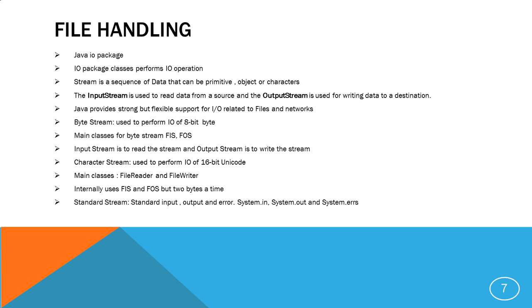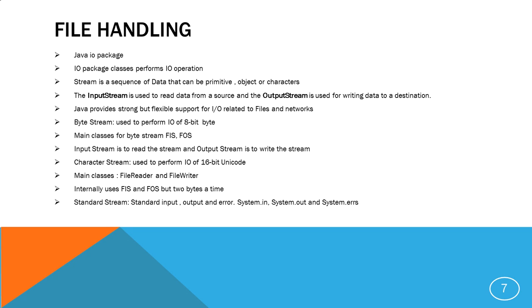So the Java IO package, java.io, has a lot of classes and those perform IO operations. When I say IO operation, this is input and output operation. Okay, so all the IO operations are done through streaming.